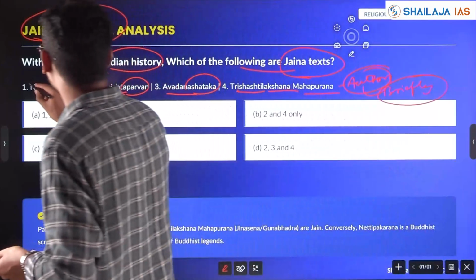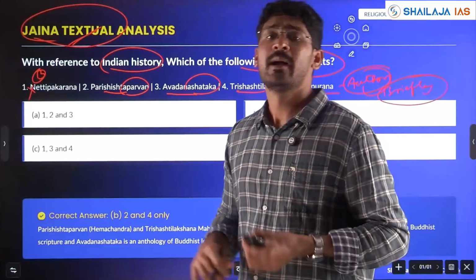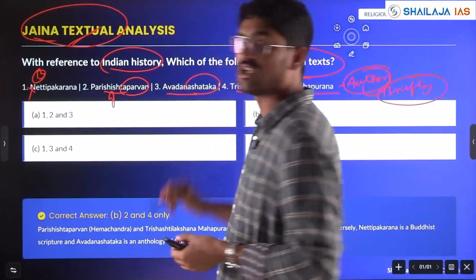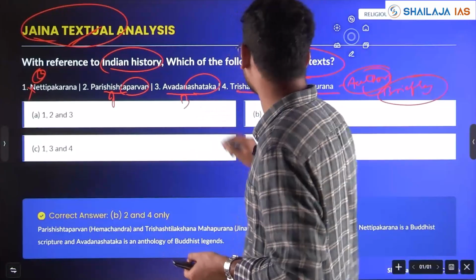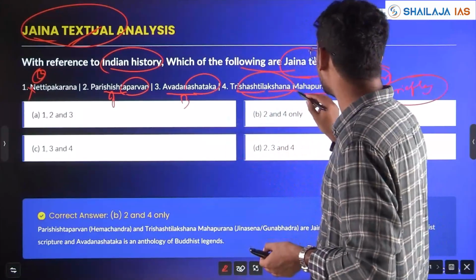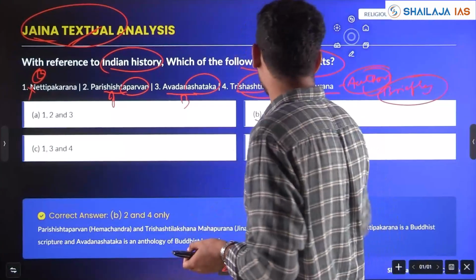So Neti Pakarana was a Buddhist text. So wrong. Parishishta Parvana was a Jaina text. Then Avadhana Shataka was again a Buddhist text. And Trishashti Lakshana Mahapurana, Puranas are again a Jaina text. So here are 2 pairs. Our answer is 2 and 4 only.